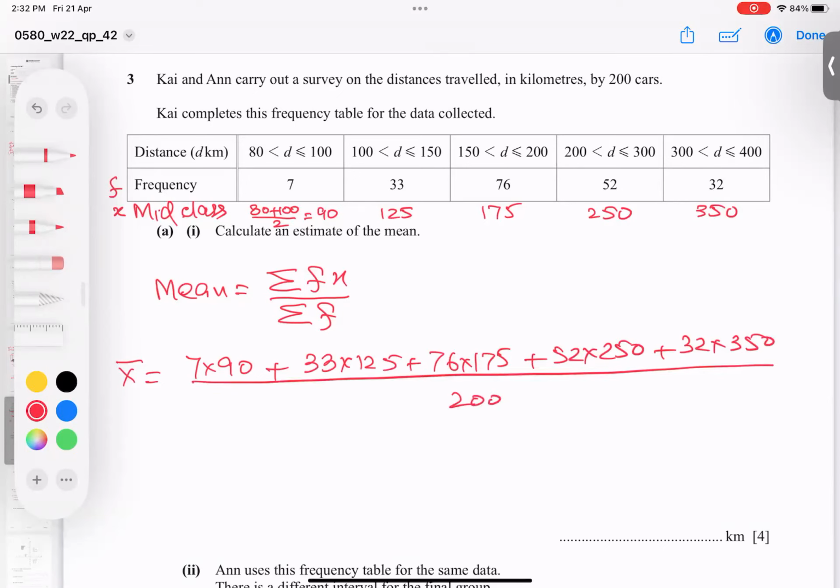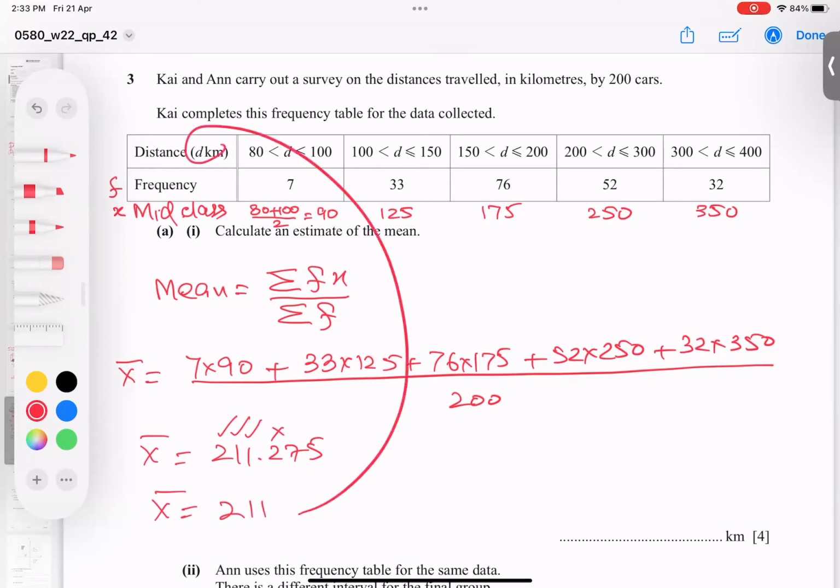And when you type in the calculator, the answer is coming 211.275. After rounding to 3 significant figures, I need 211, because kilometers, so kilometers.